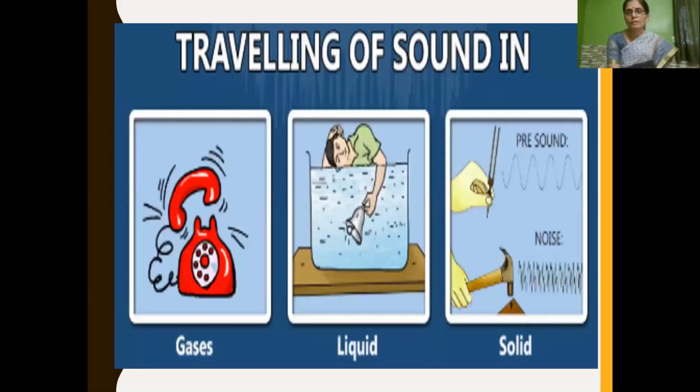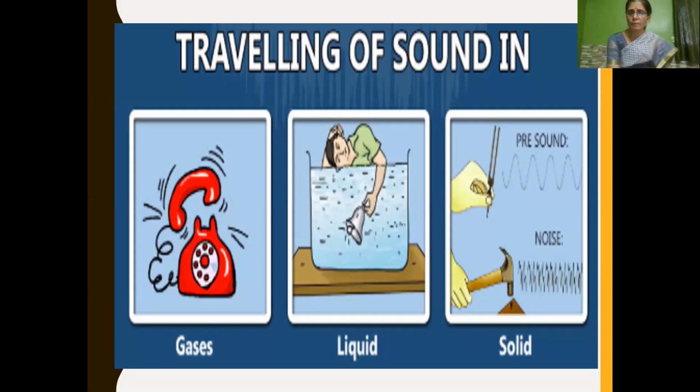Then we have learnt about propagation of sound. How does sound travel? Sound is propagated by a medium. A medium is necessary for propagation of sound. Sound is propagated, we have learned, with various activities. Sound is propagated by gases or air.